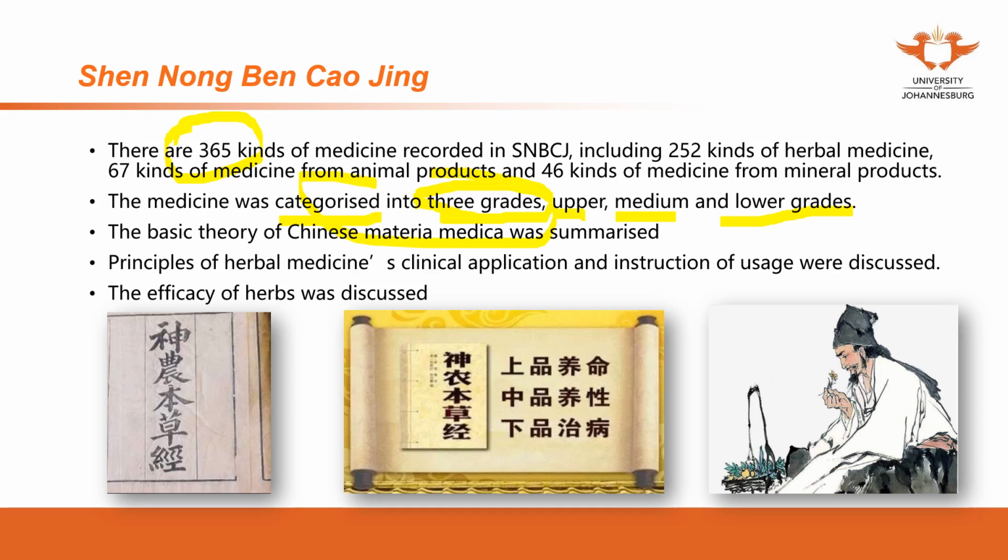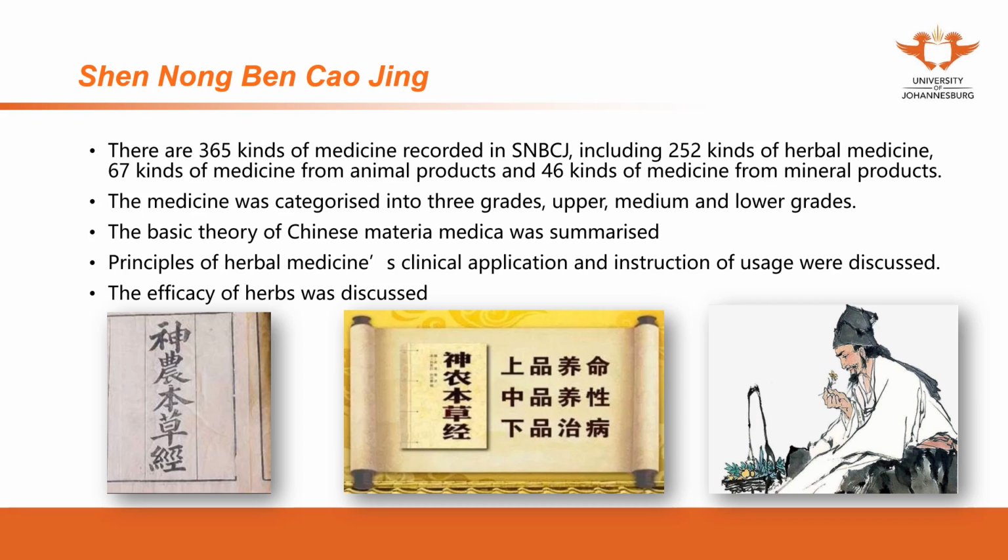The upper grades, the medium grades, the low grades were categorized according to their indications. So the upper grade herbs have no side effects, can promote health, can maintain health, and most of them are our food.